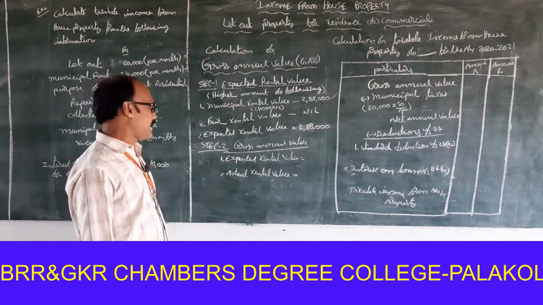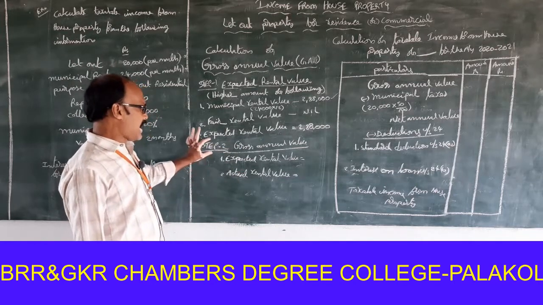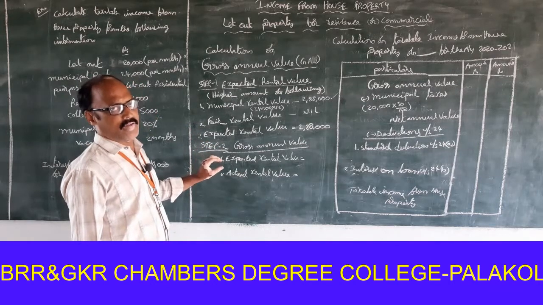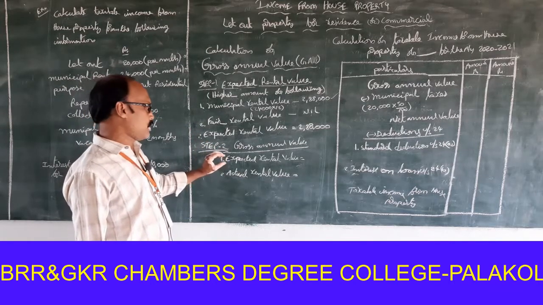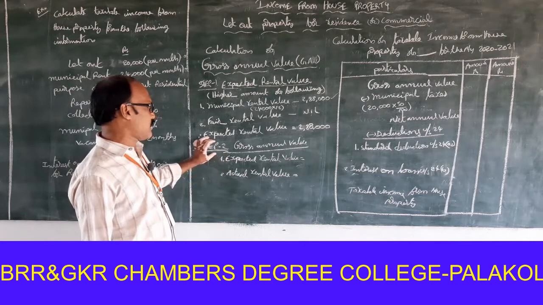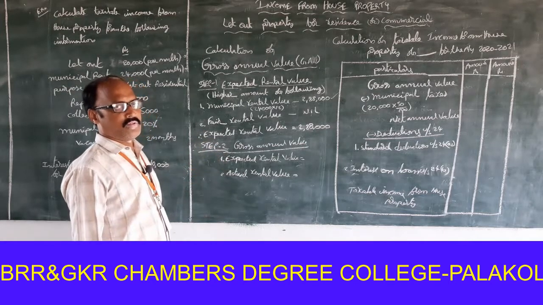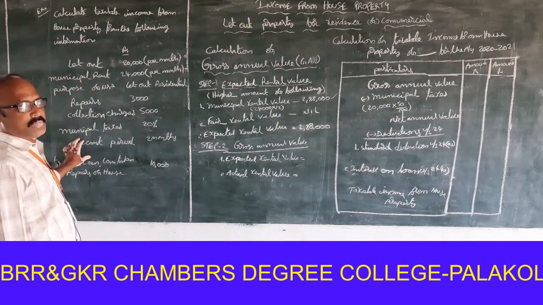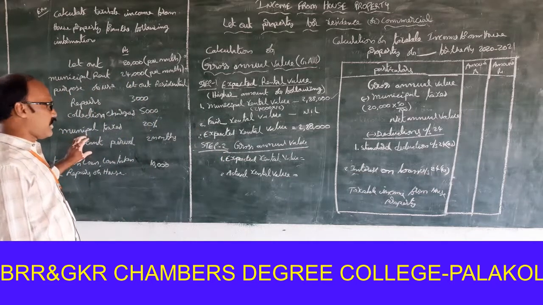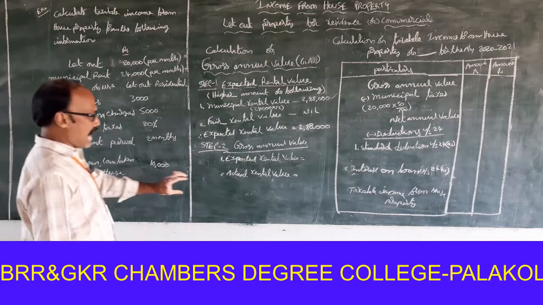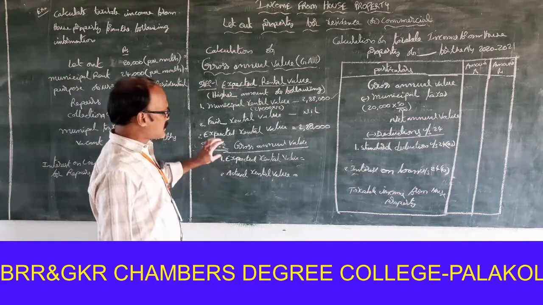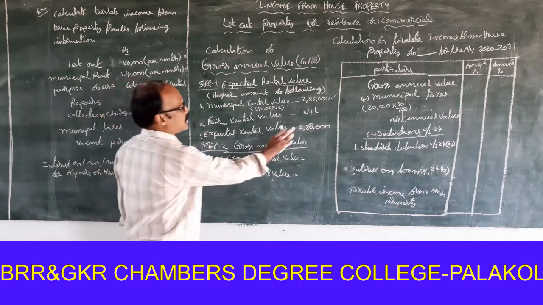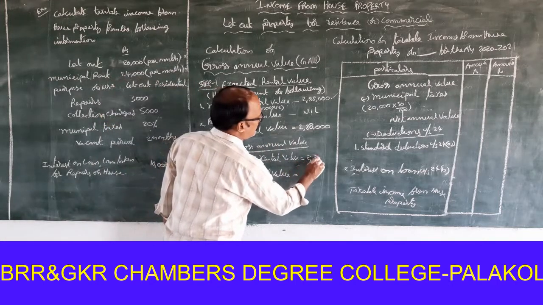Once again, I am telling that actually the highest amount is to be treated as gross annual value in step 2. But in this problem, vacant period is available. If vacant period is available, then actual rental value is to be considered as gross annual value. That means how much amount of expected rental value here?